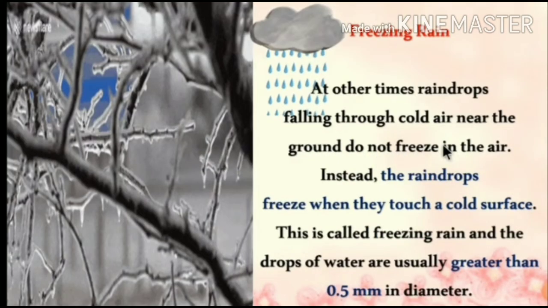Freezing rain means sometimes raindrops falling through cold air near the ground do not freeze in the air. Instead, the raindrops freeze when they touch a cold surface. This is called freezing rain.